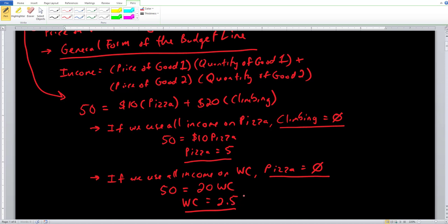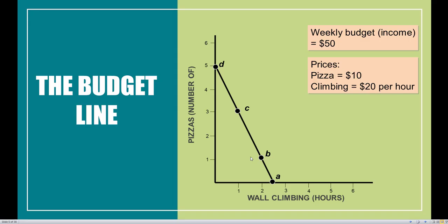And we're going to plot this point on the Cartesian plane. These 2 extreme points are going to be more than enough for us to see what our budget line is going to look like. If we spend all of our income on good 1, and all of our income on good 2, we plot those 2 points on the Cartesian plane, connect the dots, and we get our budget line. When we plot those 2 extreme points, we get a point like point D and a point like point A in this instance.